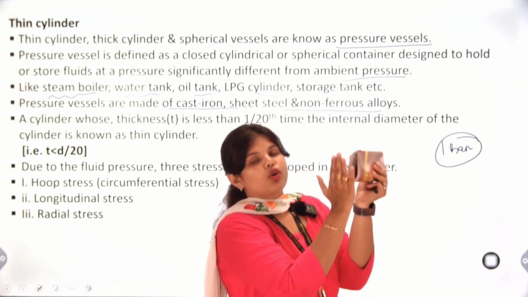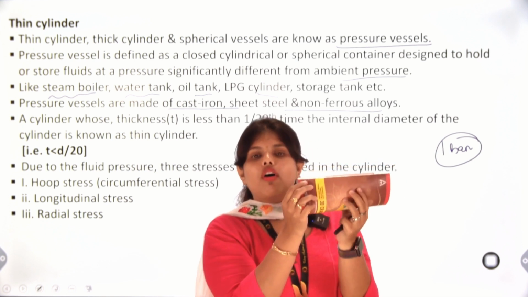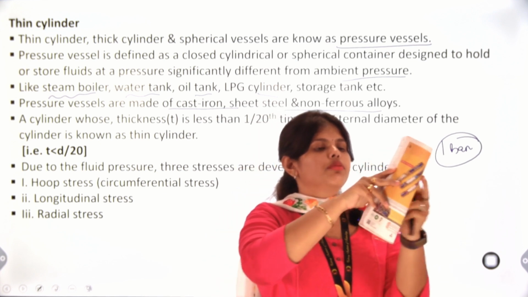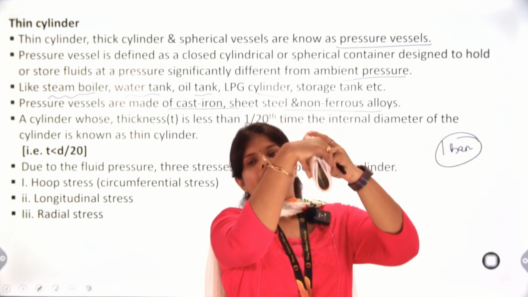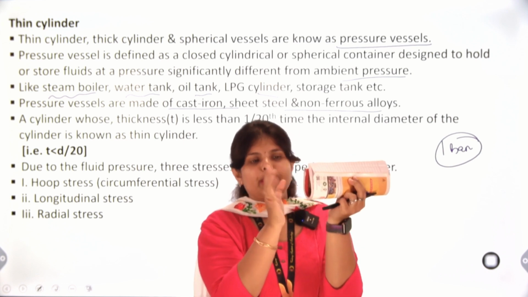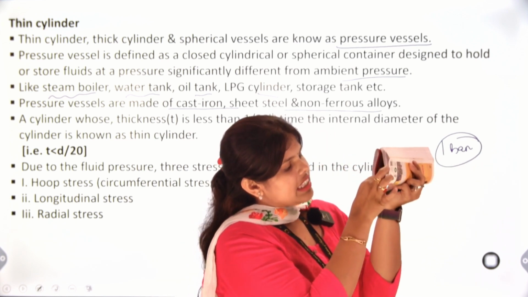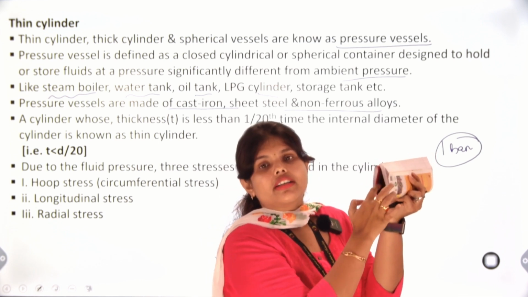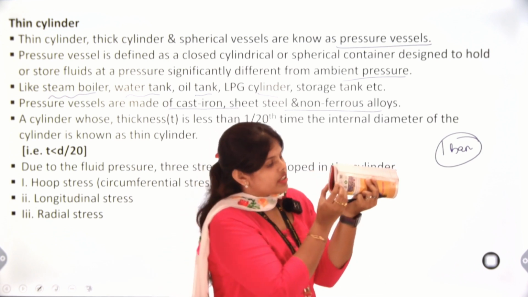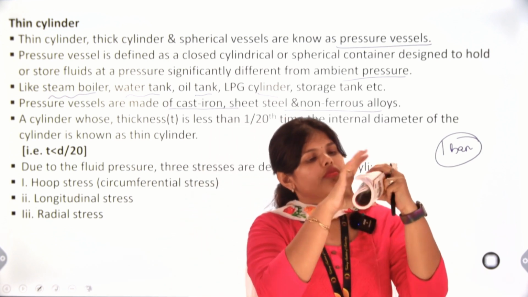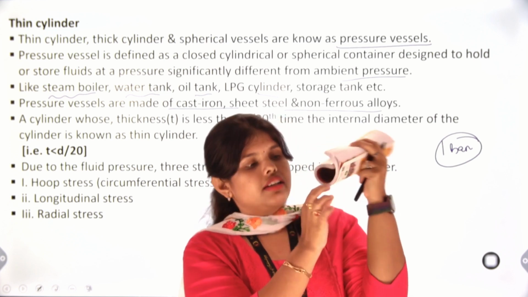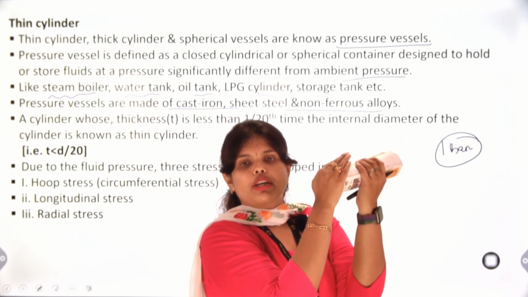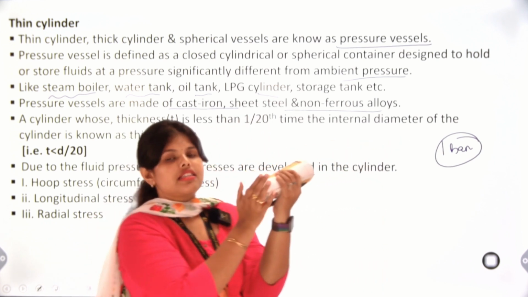If we close this part and this part, then we get our cylindrical vessel, a pressure vessel. After this thickness, from this to this is your internal diameter. Can you understand this? Here we got the thickness of the metal. Then if we close this side and this side, imagine it as the LPG cylinder.